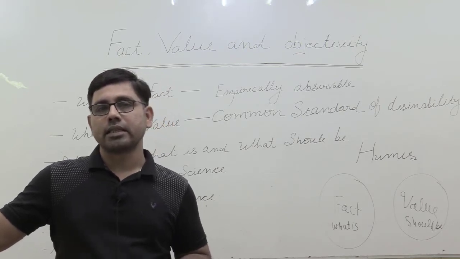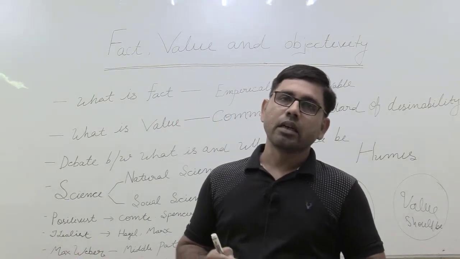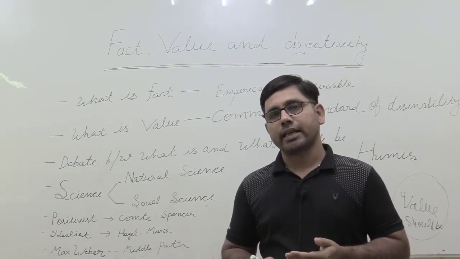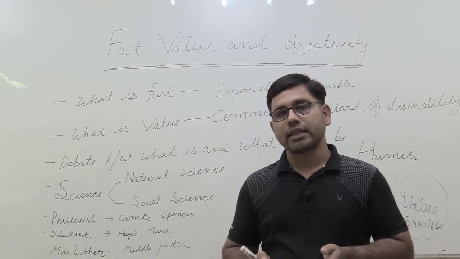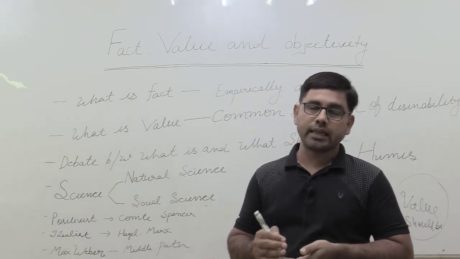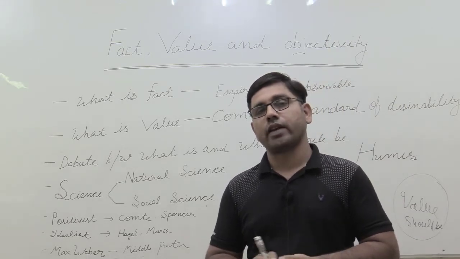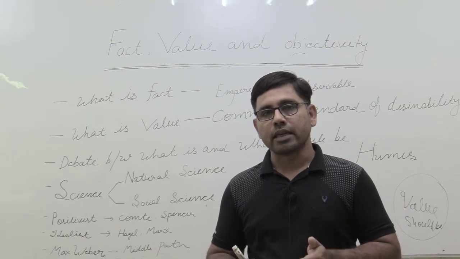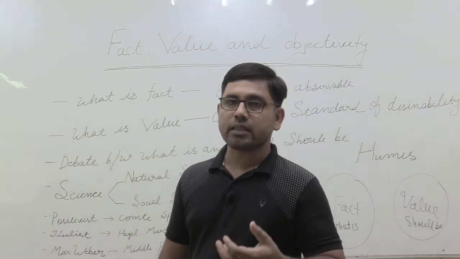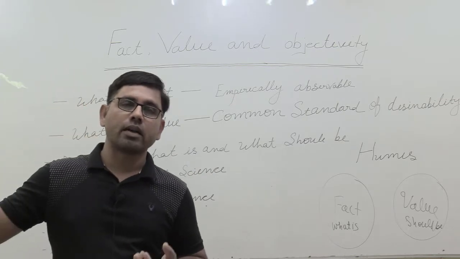And we also discussed that the early scholars of sociology, whom we mentioned as positivists, took some attempt to project sociology as a science. At that time they were thinking that natural sciences like physics, chemistry and biology had acquired a high degree of respectability and acceptability. So sociology also, in order to acquire such respect and acceptability, should rely on scientific method, scientific observation, experimentation, generalizations. That was the approach.